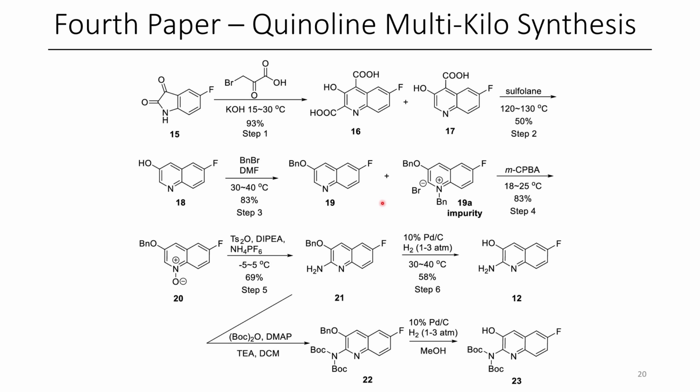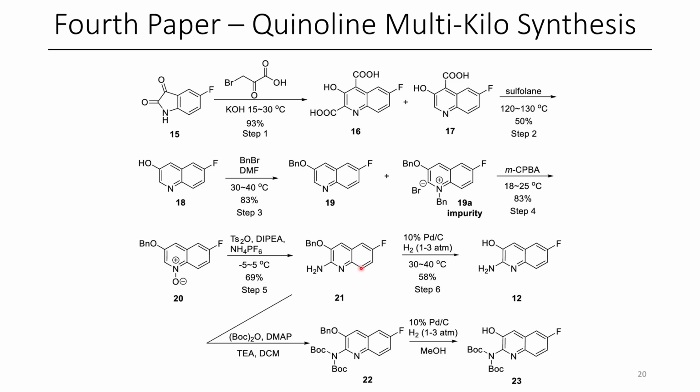And in their earlier route, they had used an O-acetate there, but they experienced some downstream issues when they did that. So they switched to the benzyl route for the multi-kilo synthesis of intermediate 12. In this route, they still have to go through the N-oxide, and they couldn't source this other amine nucleophile that they were using originally. But fortunately, they found that this ammonium hexafluorophosphate worked fine for their purposes. So this was good. They deprotect with palladium on carbon and hydrogen, and that gives them compound 12.